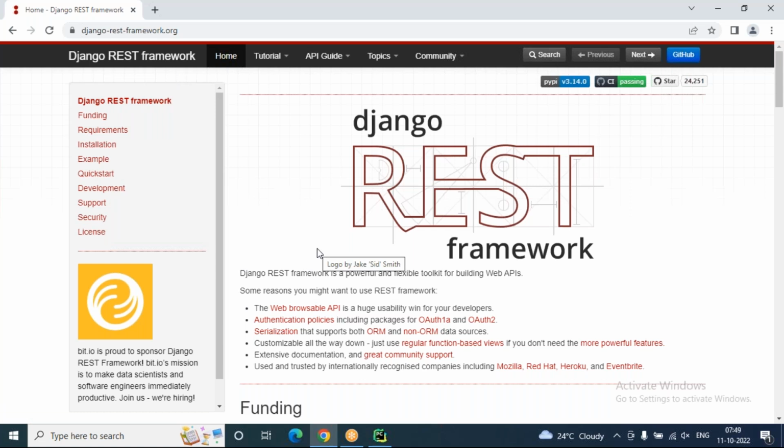Maximum definitions and statements I have included in the PDF by taking from here only. So this is the official website. We have to follow the rules and regulations of this official website. This is Django REST framework clearly. Got my point? So this is the setup of Django.